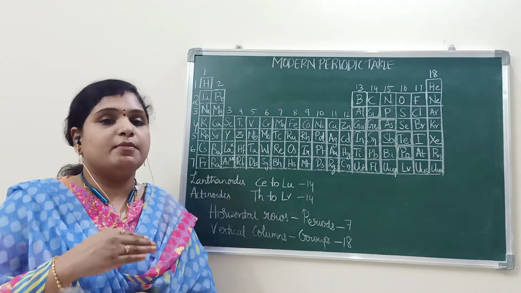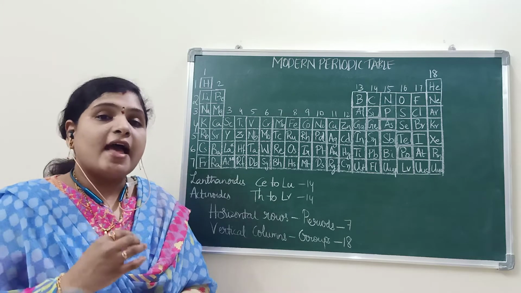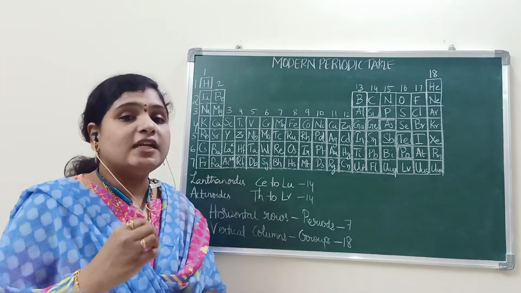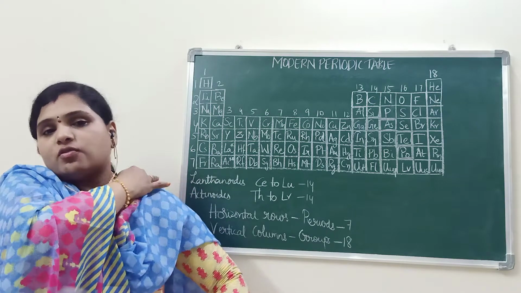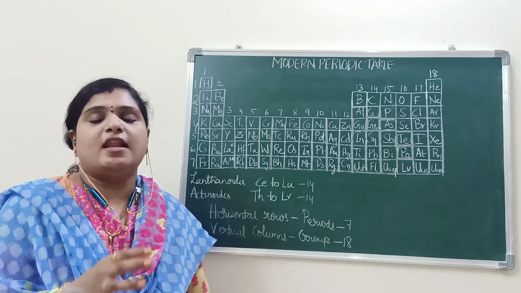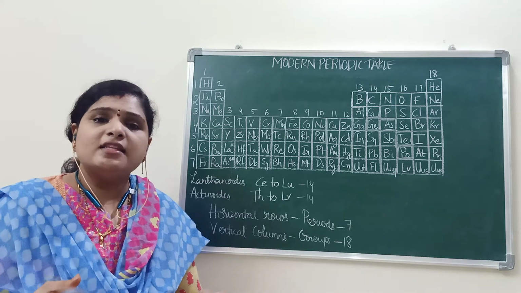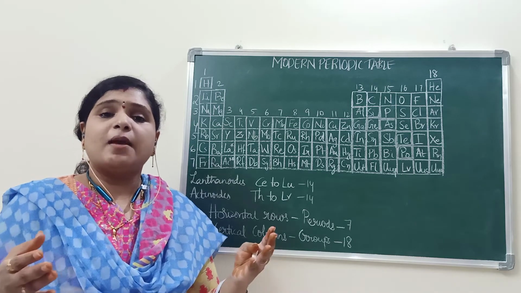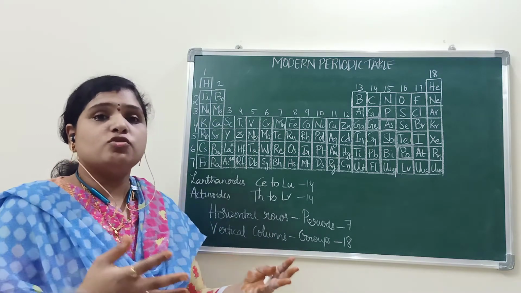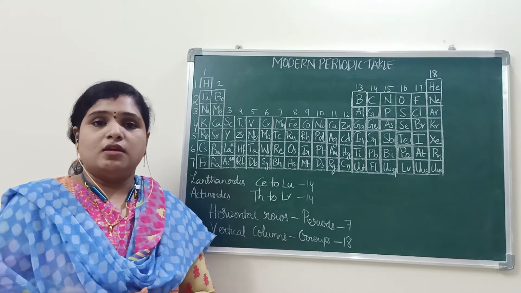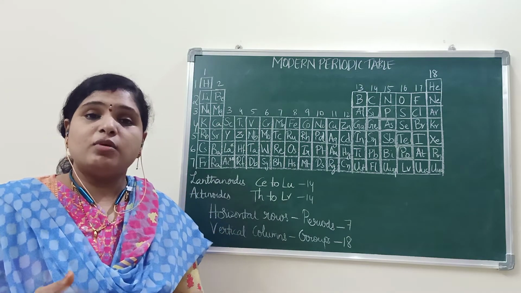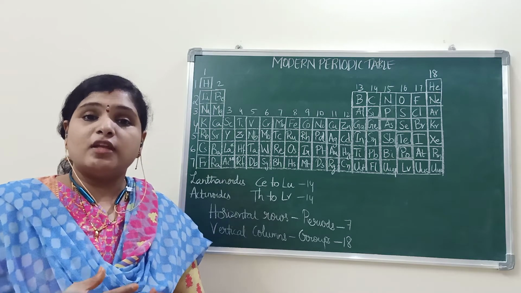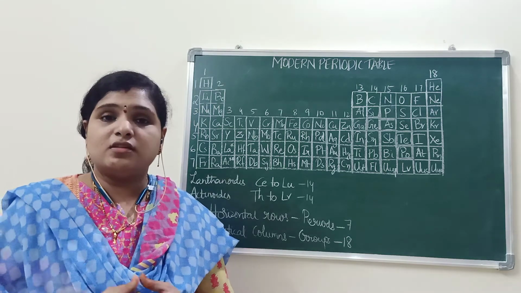Valence electrons can be known. Valence electrons will determine valency. Valency is nothing but the capacity of the elements to combine with others. Yes or no? Valency is nothing but the combining capacity of the elements to combine with others.